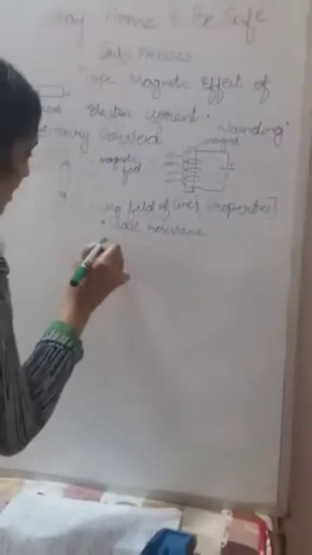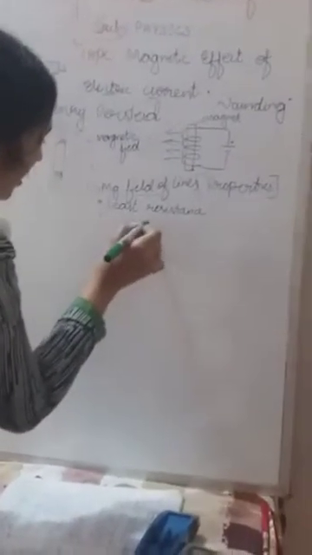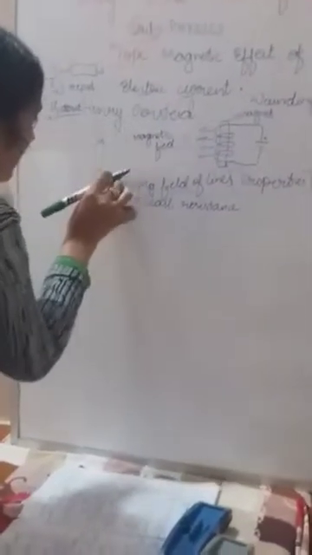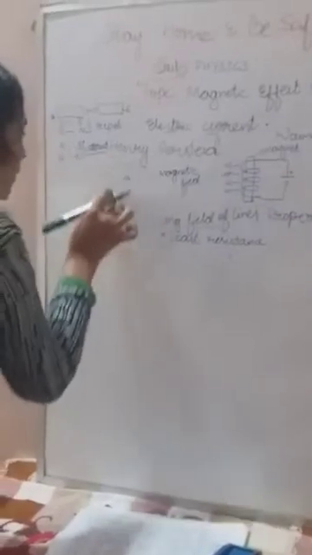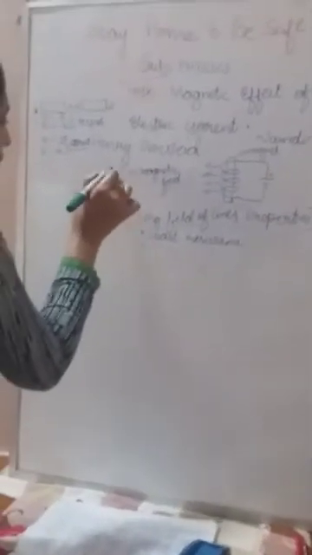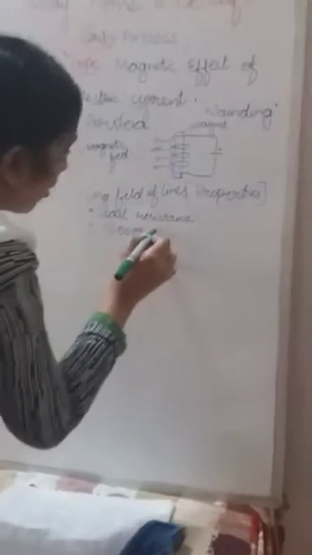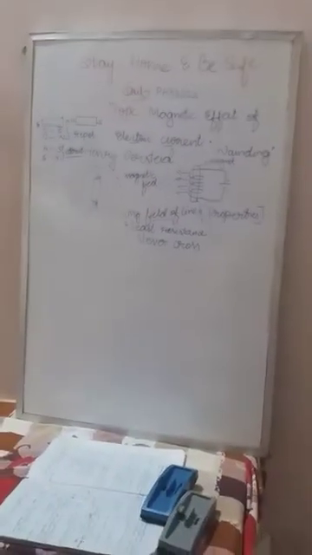Never cross in the sense never intersect each other. They never meet like that. They always move parallelly. They are not moving like that. So they never intersect or cross each other. That is one of the properties.